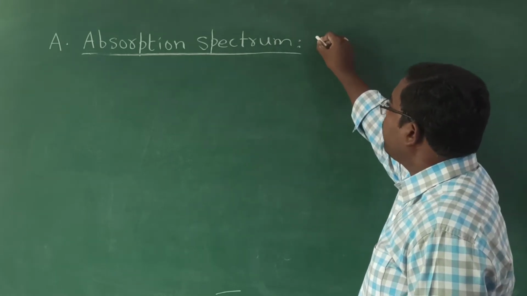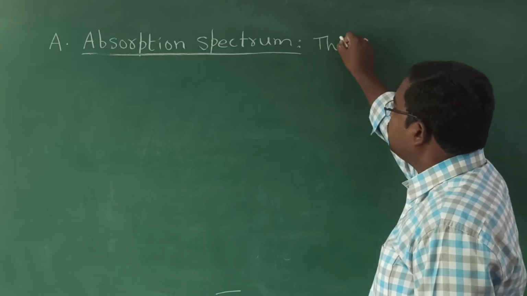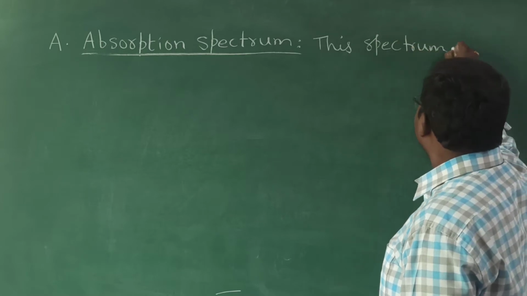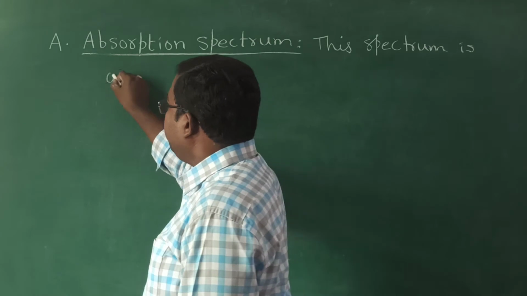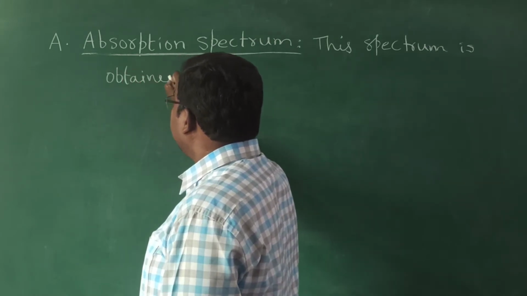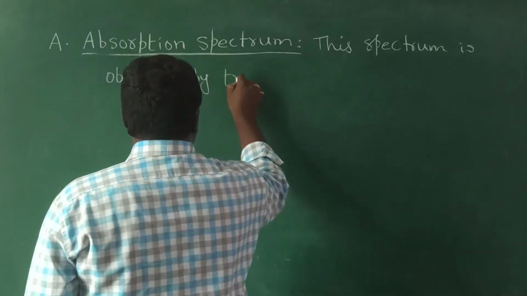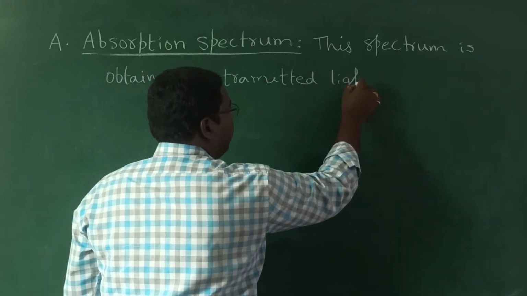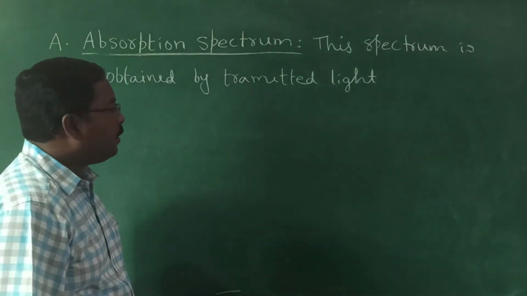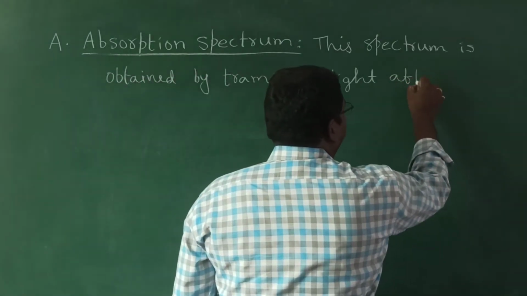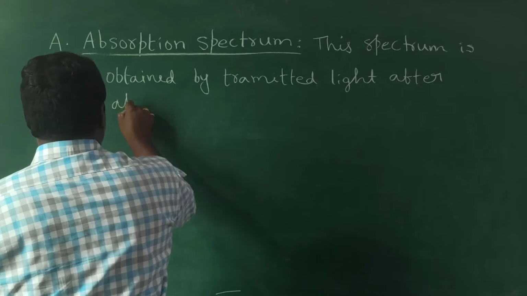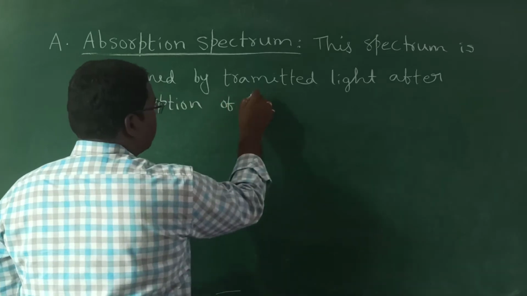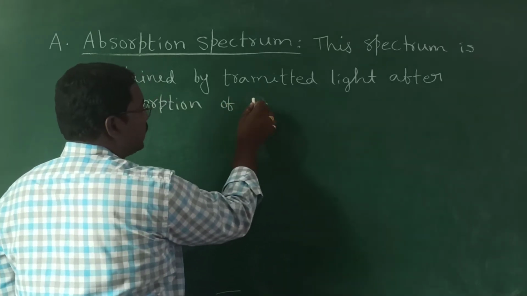This absorption spectrum is obtained by transmitted light after absorption of the light, or any radiation.